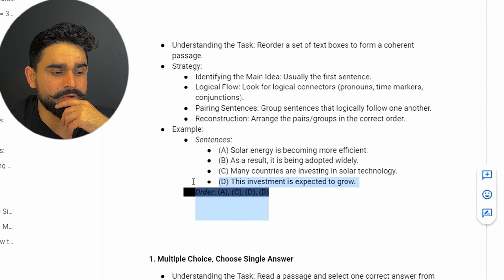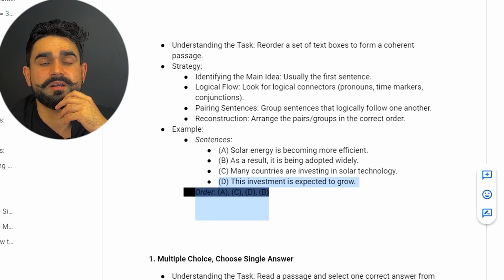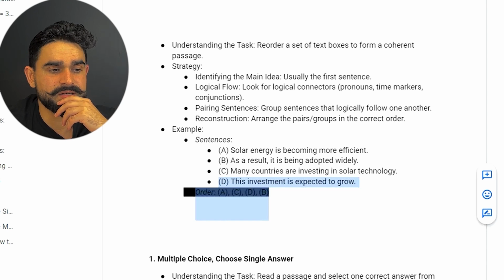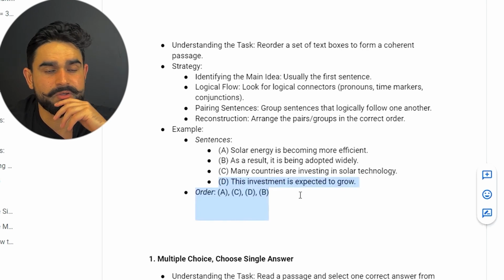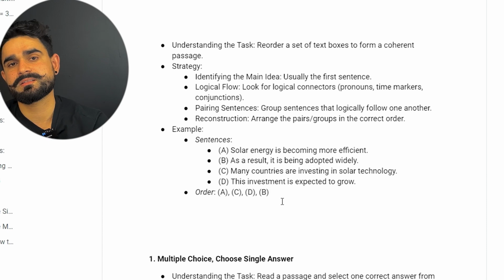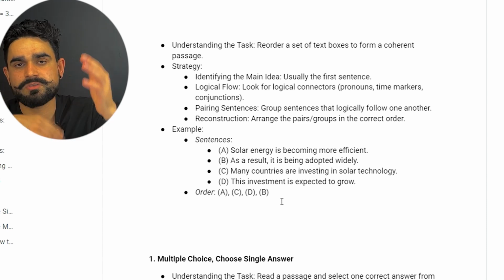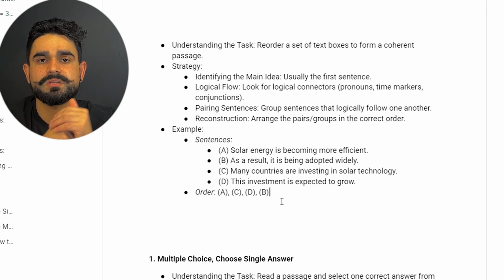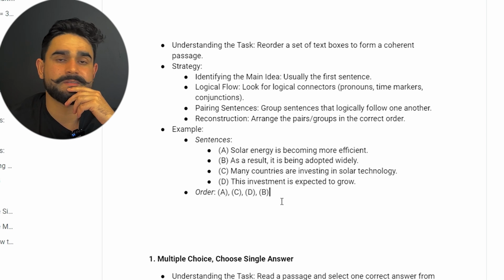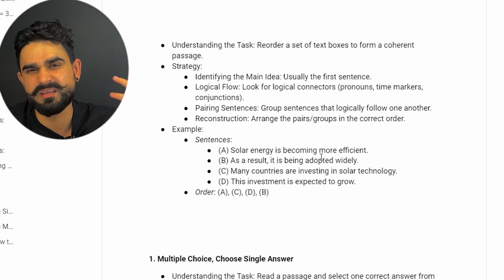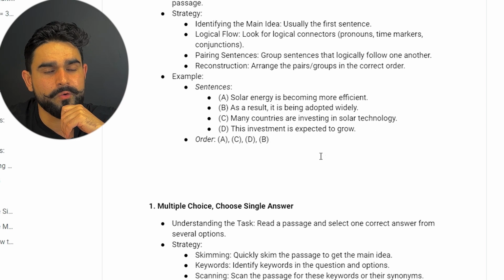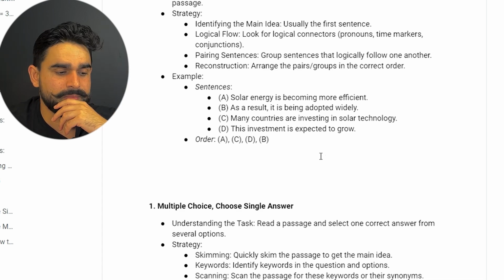So that's how you make the pairs, guys. You connect them with each other. Again, look for the conjunctions and all that, and it's pretty simple. Look for the independent sentence and put it at the top. After that, you just use the conjunctions and the grammar rules to make each pair, and you will get marks for each pair, guys. So that's our reorder. It's pretty easy, it's not that hard. If you know the strategy, you will be able to do it.